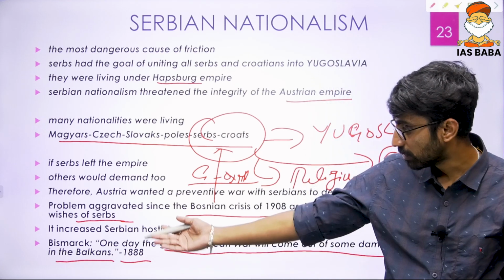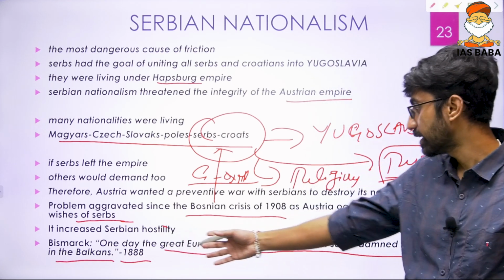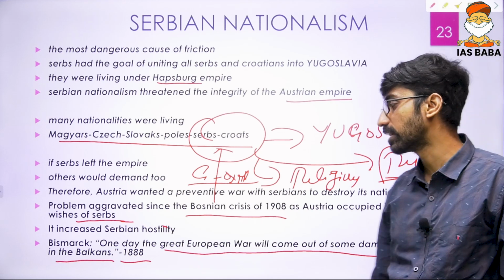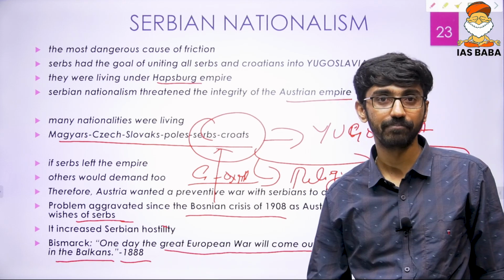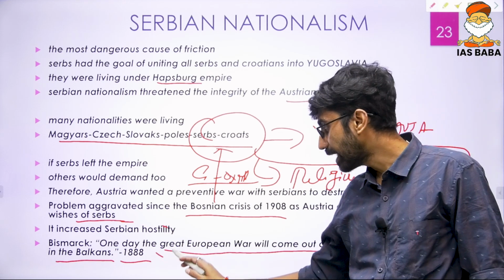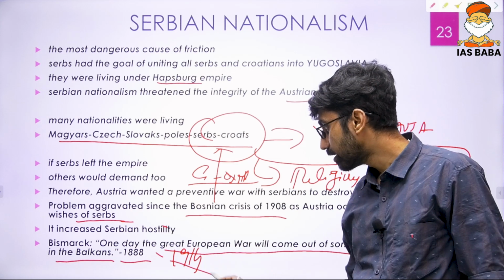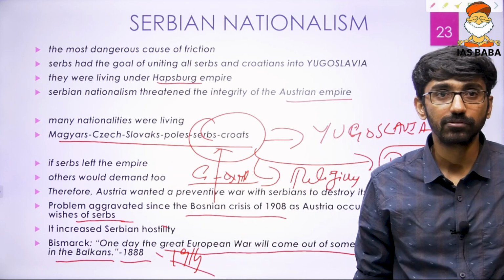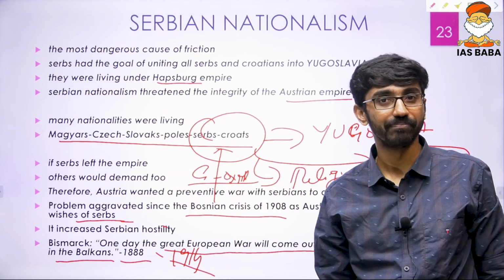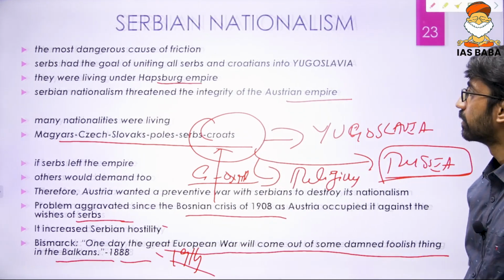And as said by the great man Bismarck, one day the great European war will come out of some damned foolish thing in the Balkans. This is in 1888, and that war happened in 1914. It was predicted 26 years earlier, I would say. So this is about the Serbian nationalism.